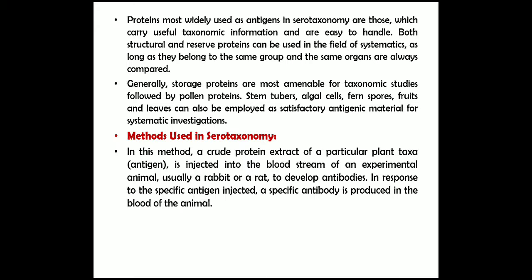Next, methods used in serotaxonomy. In this method, a crude protein extract of a particular plant taxon, as an antigen, is injected into the bloodstream of an experimental animal, usually a rabbit or a rat, to develop antibodies in response to the specific antigen injected. A specific antibody is produced in the blood of the animal.